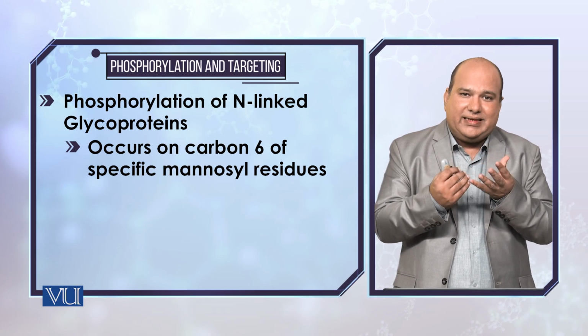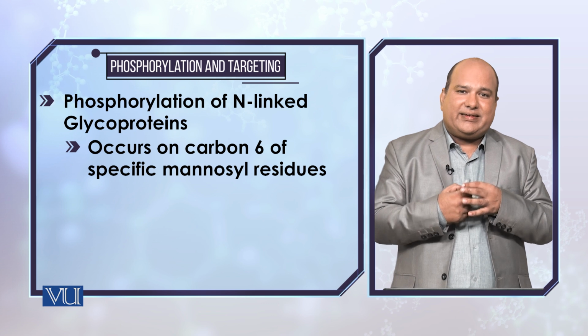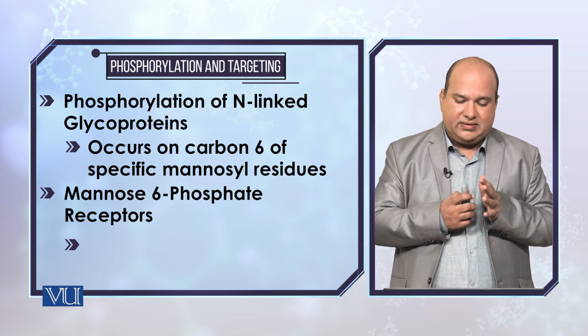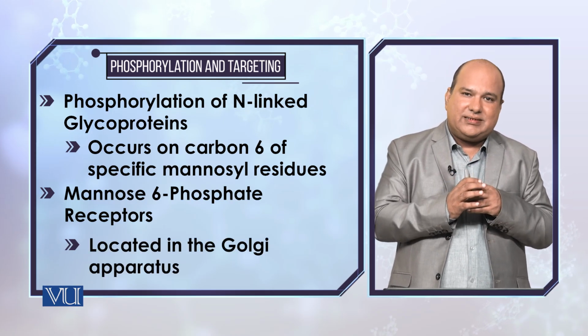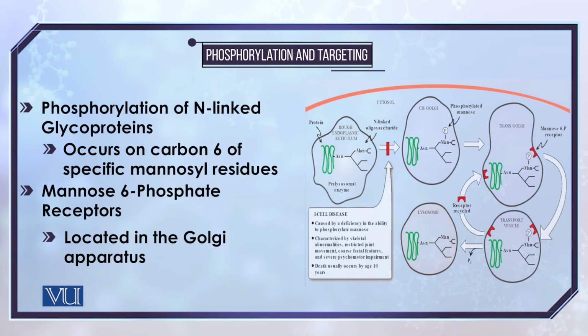The use of this phosphorylation is that these compounds are then recognized by the mannose 6-phosphate receptors. When the mannose 6-phosphate binds with the mannose 6-phosphate receptors, the receptors recognize these molecules and target them towards the lysosome for their functioning.